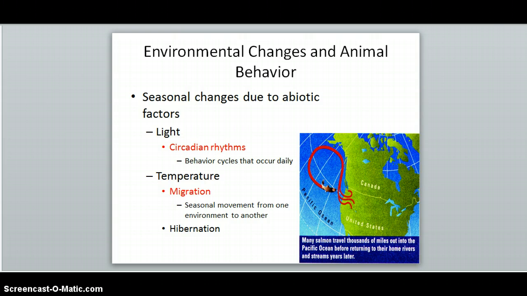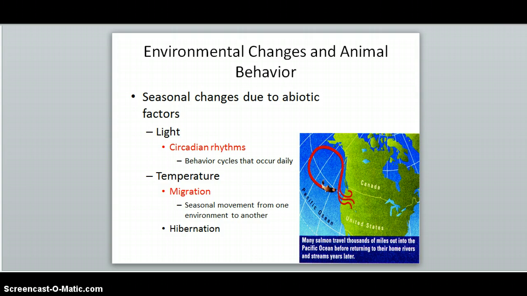Some animals, like birds, migrate in search of more plentiful resources. Salmon have a very interesting migration pattern. They live in rivers and streams and reproduce there. Once baby salmon are born, they swim upstream into the ocean to find more plentiful food sources. They will then return to where they were born in order to reproduce.